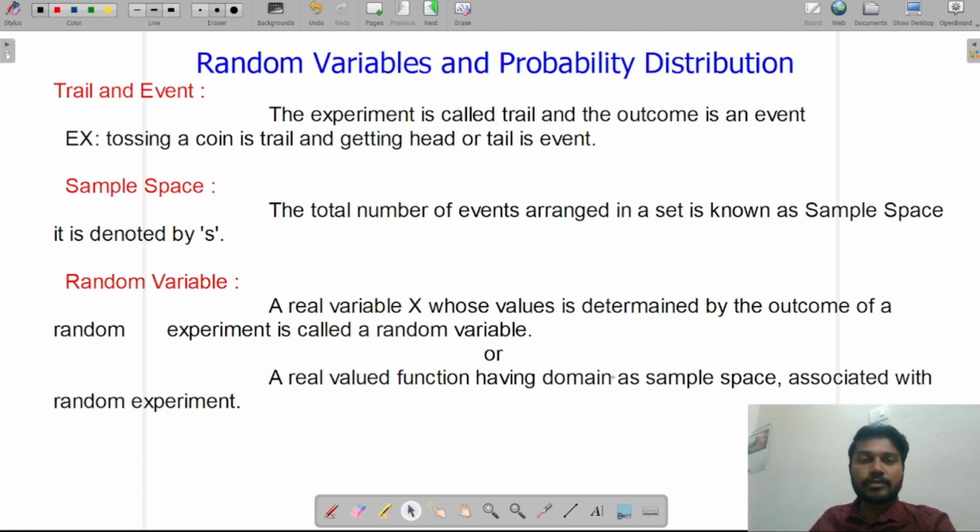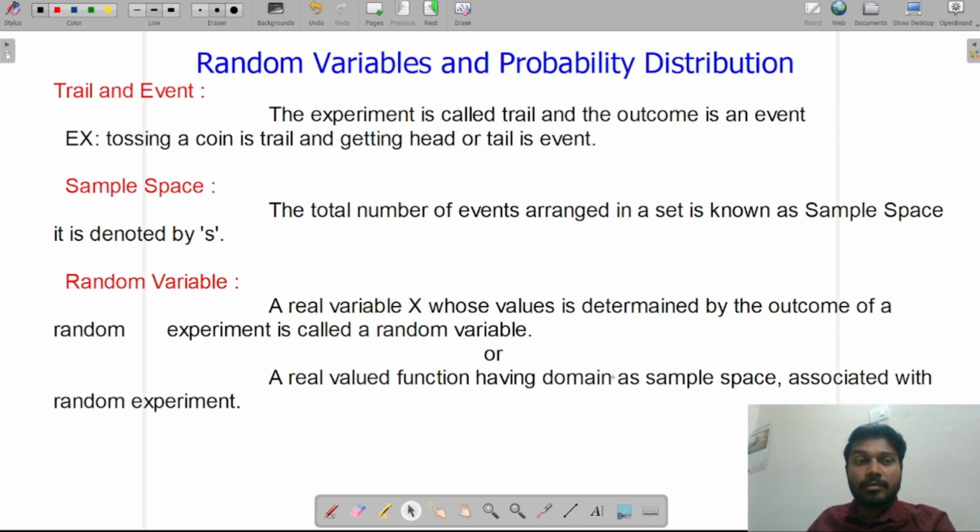So for that we saw an example, tossing a coin. I'm doing that experiment, which will be called trial, and the result of the experiment, I mean when I'm tossing a coin, will be head or tail. That head or tail we call event. Okay, so now let's go to the second definition.